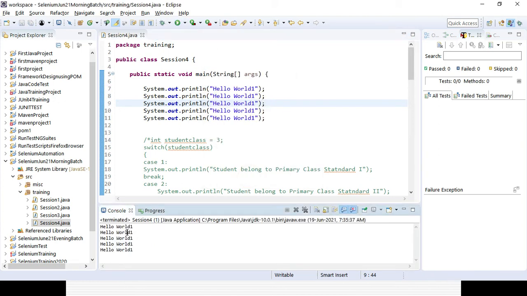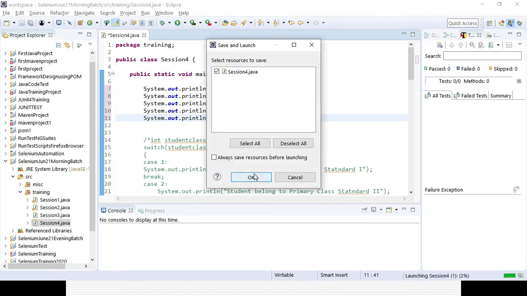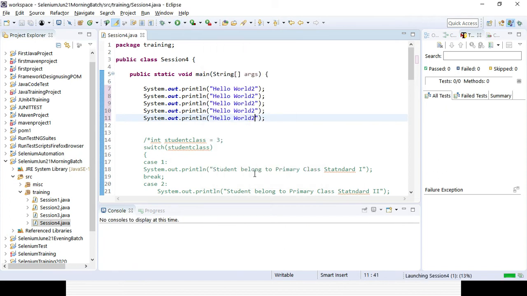For all the lines of code, again if you change it to 2, sometime definitely today you want to work with hello world 1, tomorrow some requirement changes, you need to deal with 2. So all the lines of code you need to identify, and you need to update everywhere. That is a very tough process, and there will be chances of manual mistake.